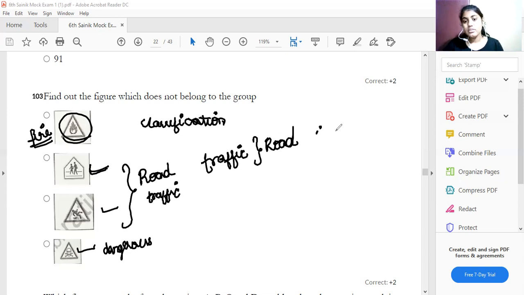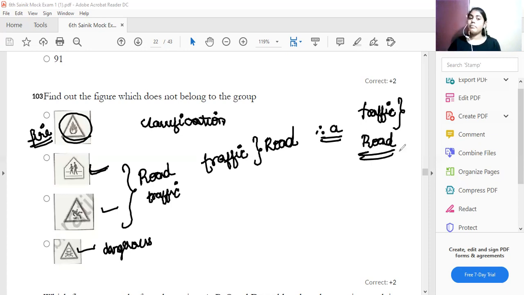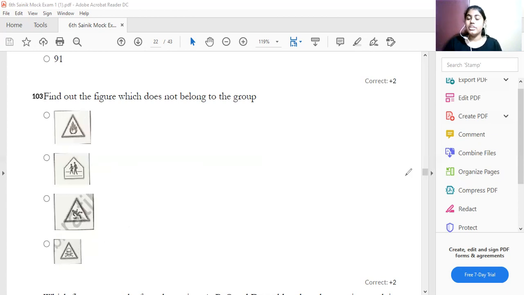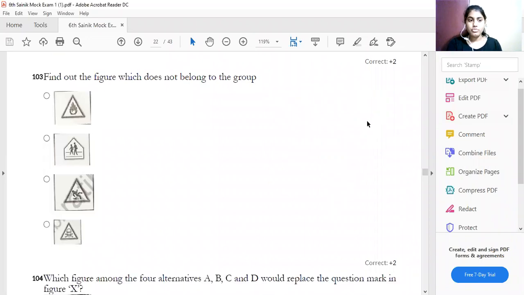Therefore, option A is your answer. The rest are all related to traffic rules or to the road. But option A is fire. It does not belong. Therefore, option A is your answer. Understood? Yes, this question belongs to the classification chapter. Yes, we'll move on to the fourth one.